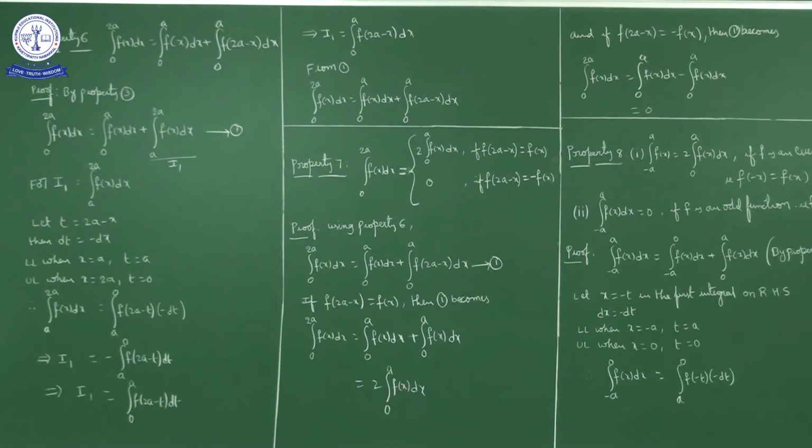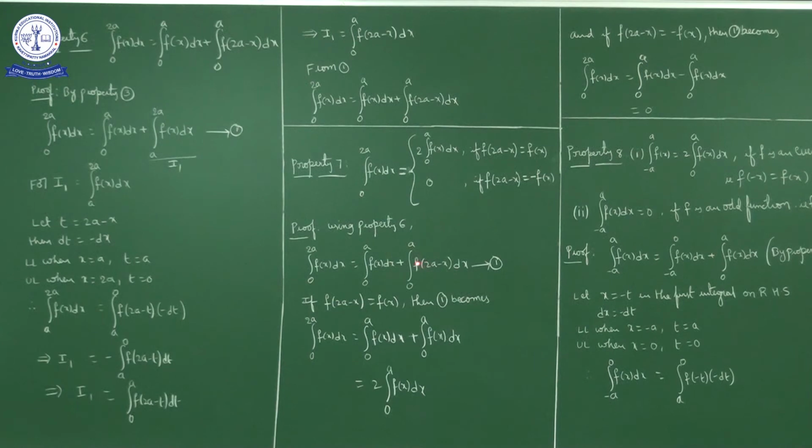But this we can prove using the sixth property. What is the sixth property? Integral 0 to 2a f of x dx equals integral 0 to a f of x dx plus integral 0 to a f of 2a minus x dx. Now using this property we can write like this: if f of 2a minus x is equal to f of x, then what does it become?